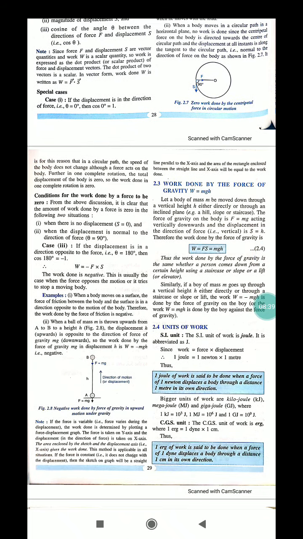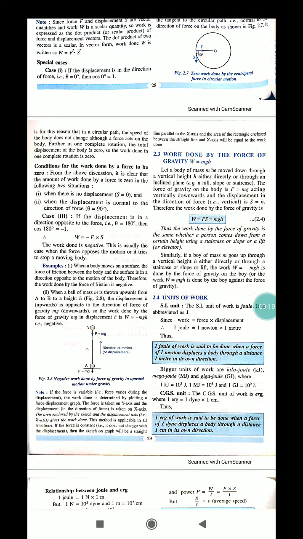Now, units of work, SI unit. The SI unit of work is joule, abbreviated as capital J. Since work equals force into displacement, therefore 1 joule equals 1 Newton, the unit of force, into 1 meter, the unit of displacement. Thus 1 joule of work is said to be done when a force of 1 Newton displaces a body through a distance of 1 meter in its own direction.